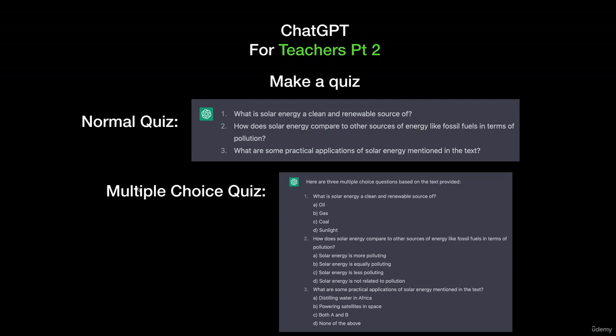But I also said, hey, make a multiple choice quiz. And you can see that it did multiple choice, but the choices it gave are still context related. So oil, gas, sunlight, etc. So pretty cool. We can organize complex information, especially if it gets more complicated than this. So teachers are gonna really love this tool, I think, and get it in your workflow. You'll save lots of time.